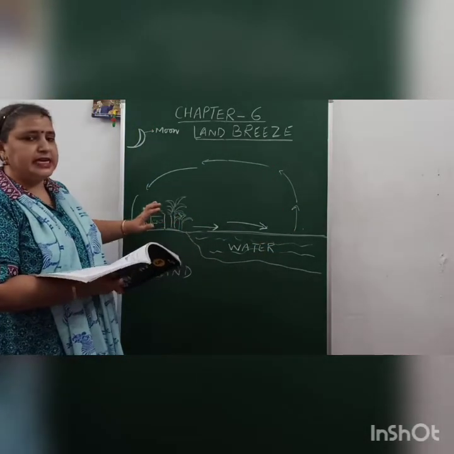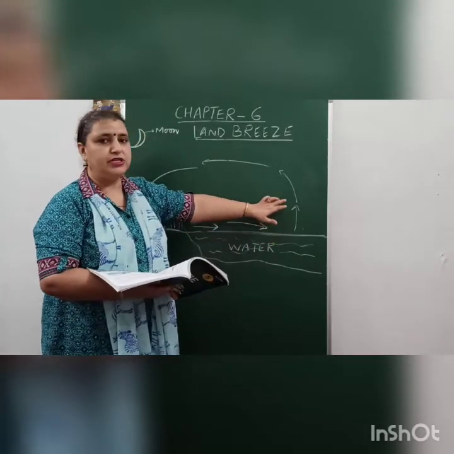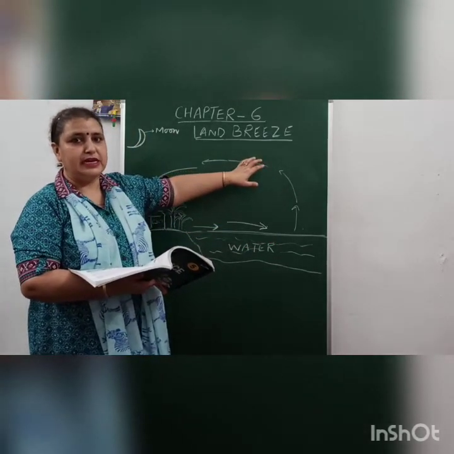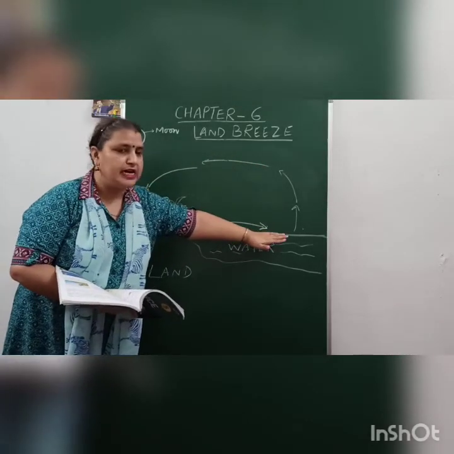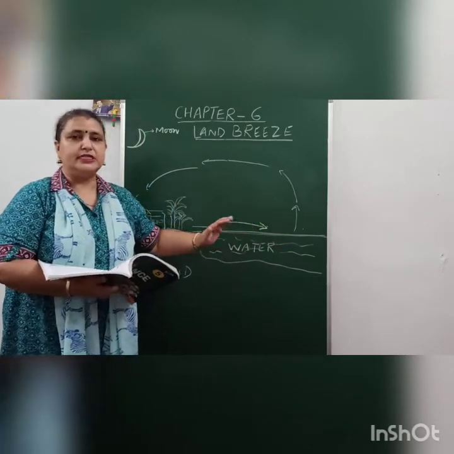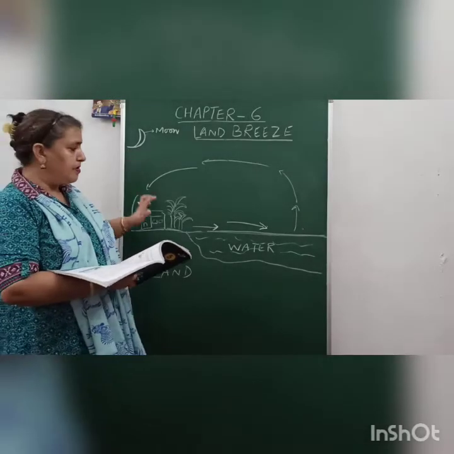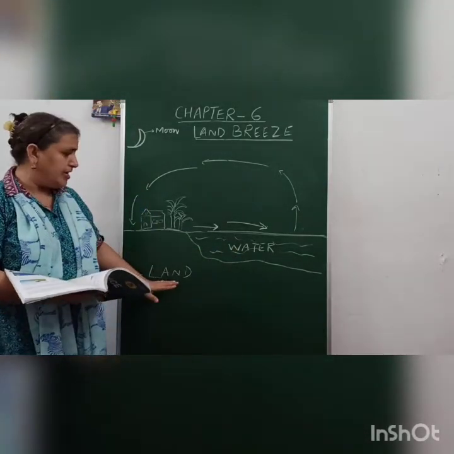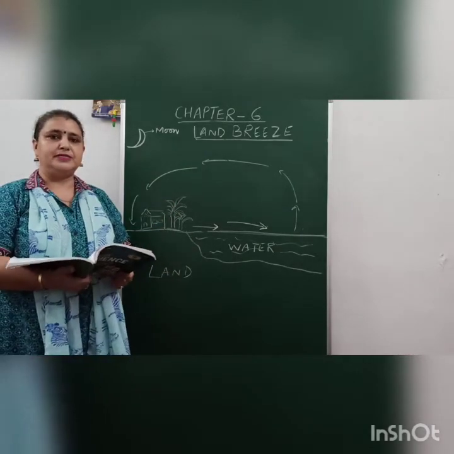So the place is taken by the cool air from the land because the hot air is rising up from the sea in the night, and the cold air from the land is taking up the place here in the sea. So this is the land breeze. In the night, moon has to be marked, water has to be marked and land has to be marked, and this is the diagram of the land breeze.